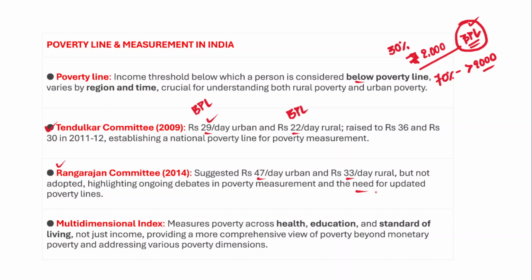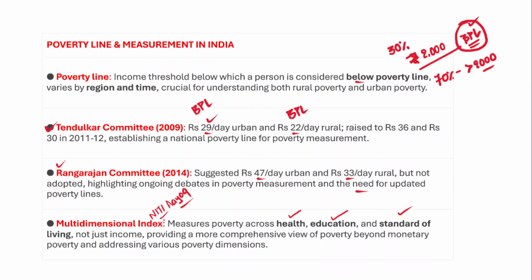Therefore, the multidimensional poverty index published by the Niti Aayog provides us a more comprehensive picture about the existing levels of poverty, because it's not just about income, but about other dimensions such as healthcare, education, and standard of living.